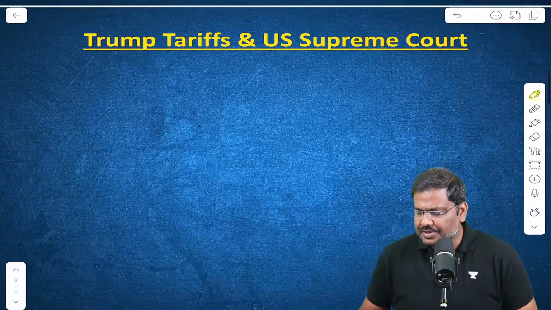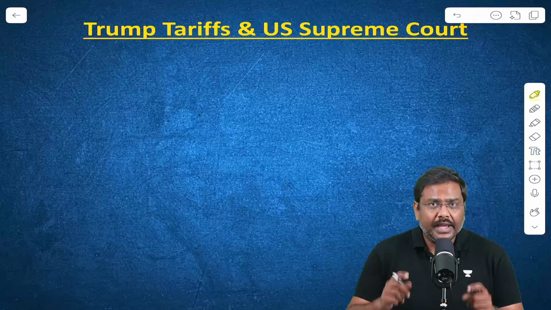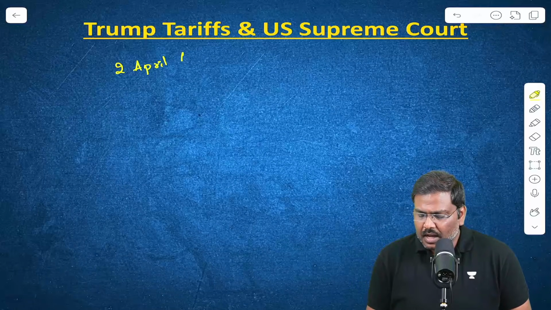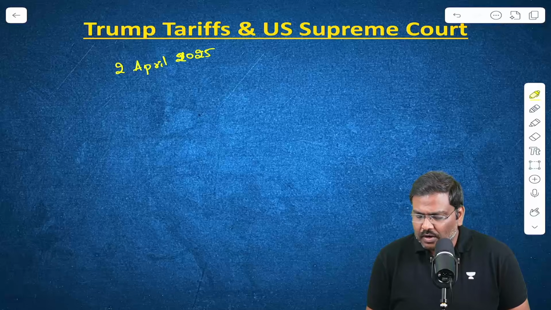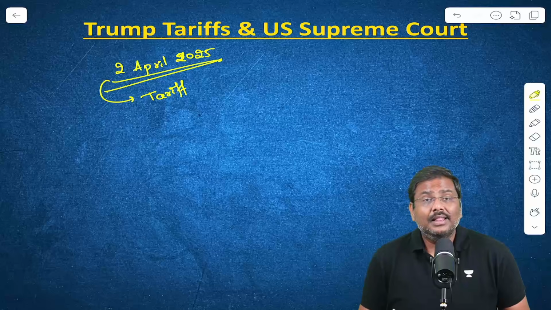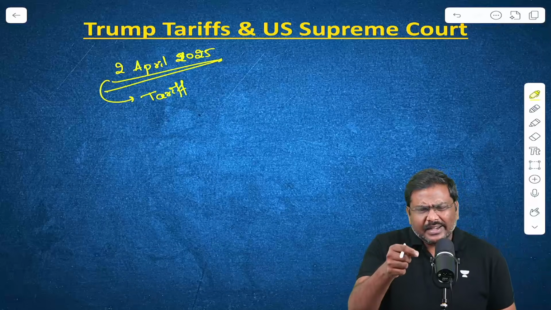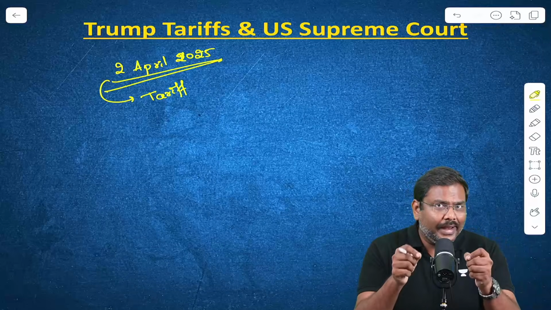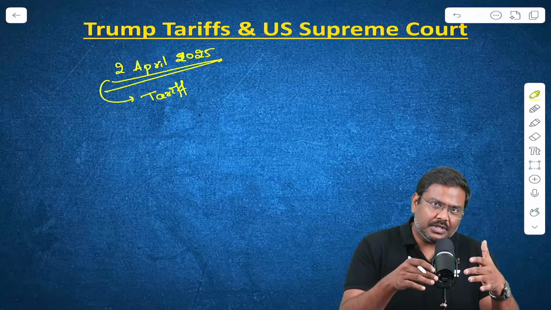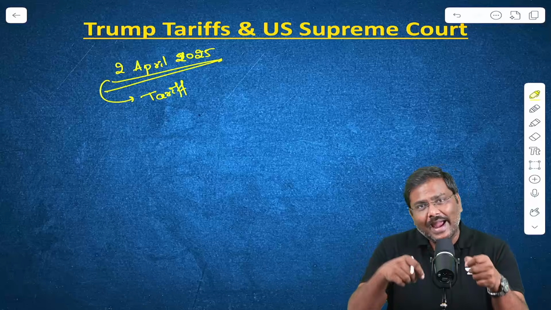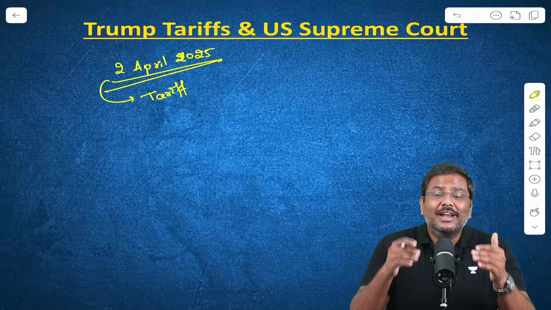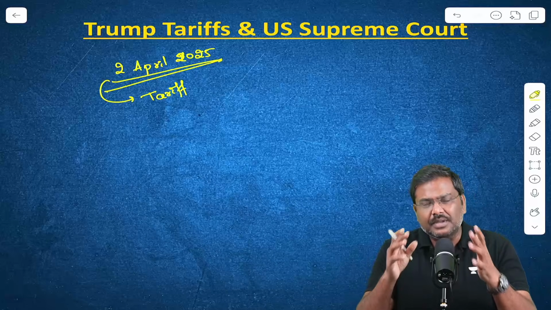Now, let me start the discussion. The administration of USA last year on the 2nd April 2025 announced huge rate of tariffs on the trading partners. The government called this Liberation Day tariffs and targeted multiple trading partners, including India, by the way, and imposed a tariff. Now, in addition to these particular tariffs, over a period of time, 24% additional tariff or penal rate of tariffs were announced on India's exports, taking the total rate of tariffs to 50%.